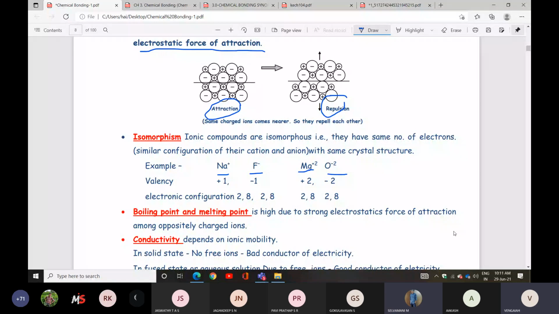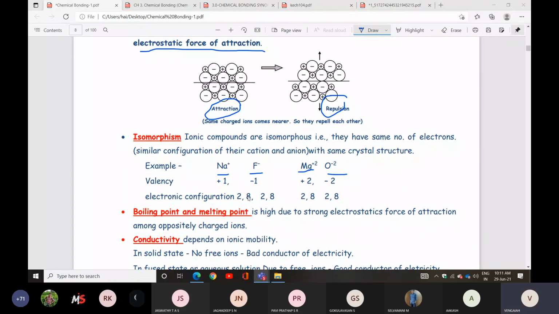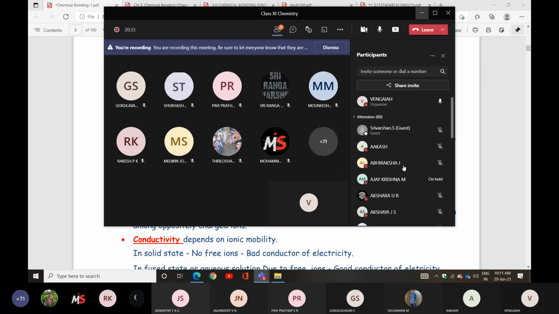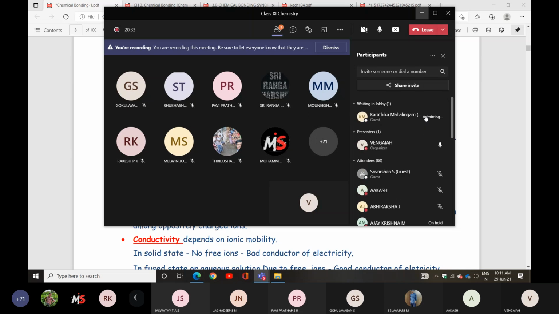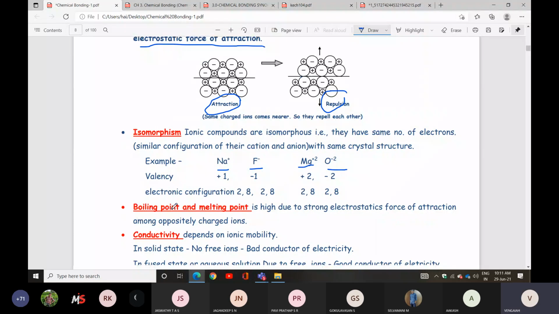Someone, wait. Replacements will be there. Mahir. Okay? So there, isomorphous compounds having... okay.